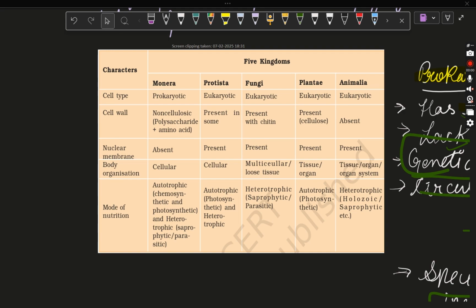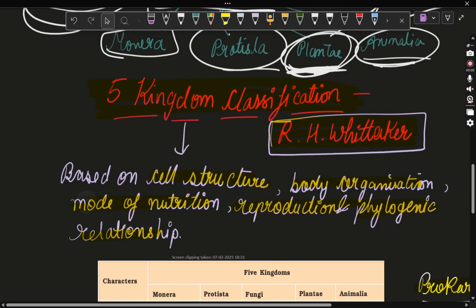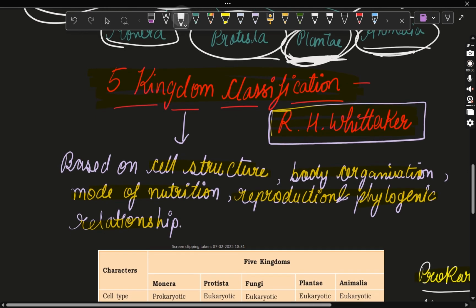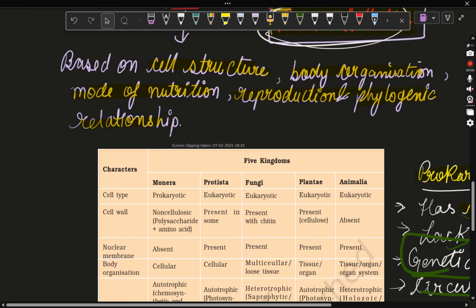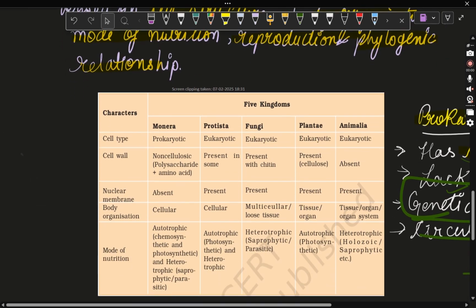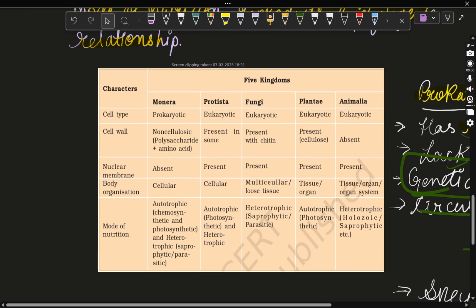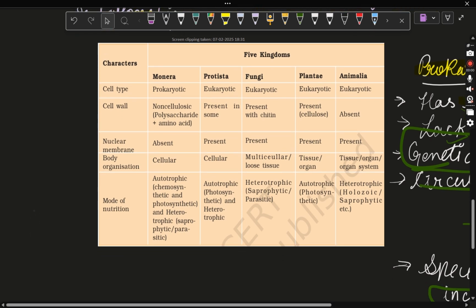So we were on this five kingdom classification given by R.H. Whittaker. Now we are going to study this five kingdom classification, how they have been divided. But I just wanted to explain what is prokaryotic so that you have the best idea and can learn better what this five kingdom is. So that's why I gave you that. Now let's get to the main point or topic of this chapter. Okay, so that is five kingdom.